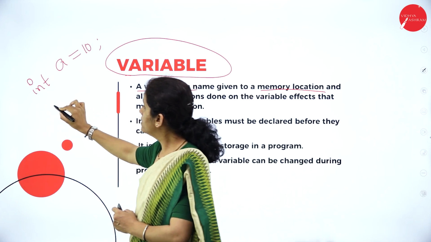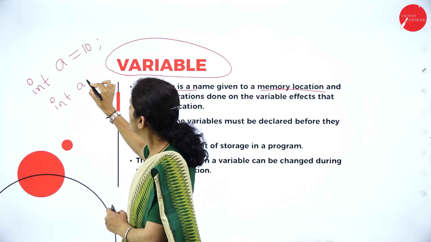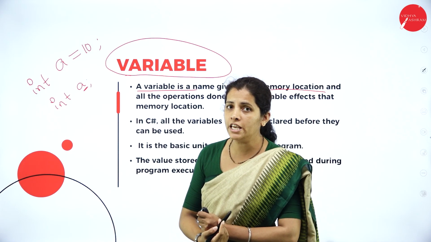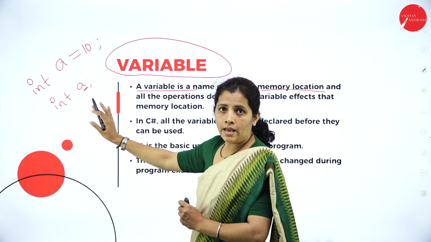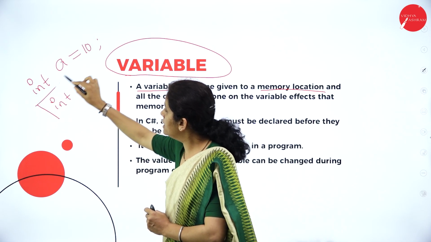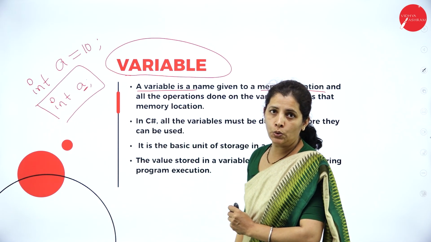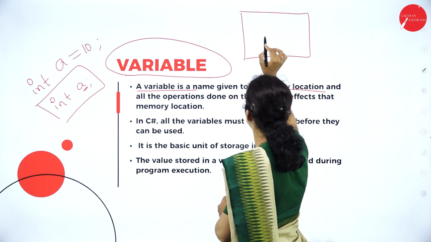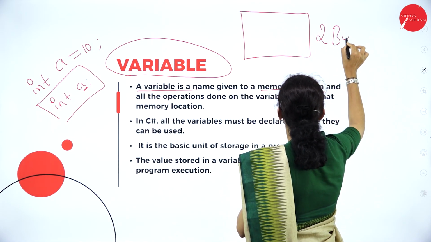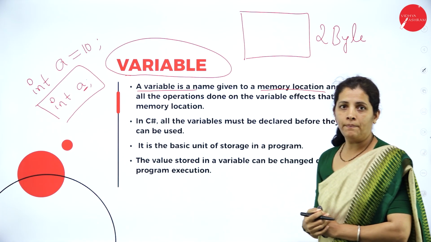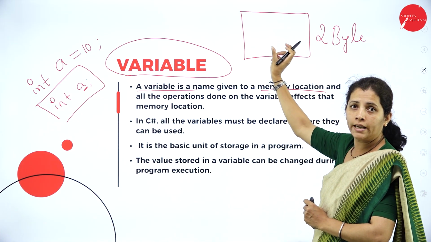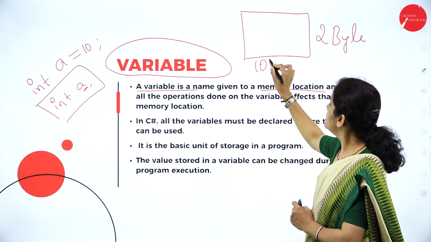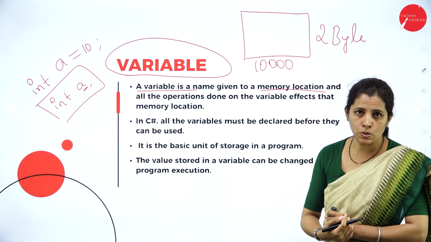If I write the same thing, that is int A, here A is nothing but the variable. So what's the meaning here? When I declare like this, what is the compiler going to do? The compiler is going to allocate 2 bytes of memory. Now, this block can be accessed by the address. For example, think that the memory address is 10,000.